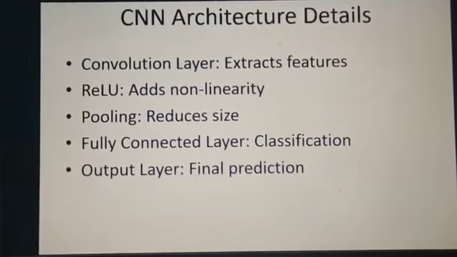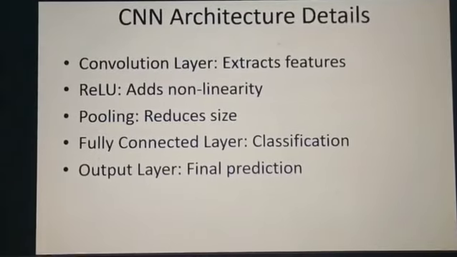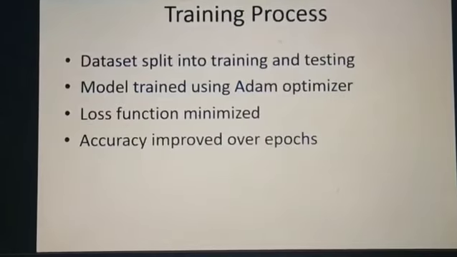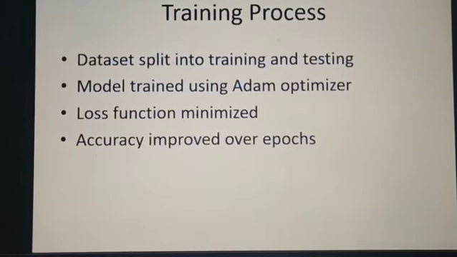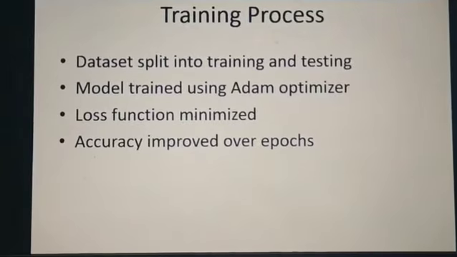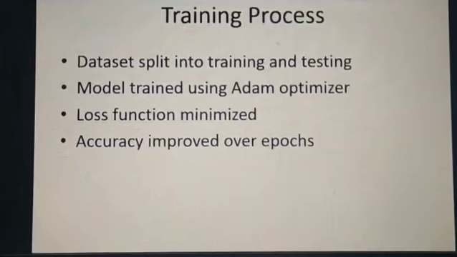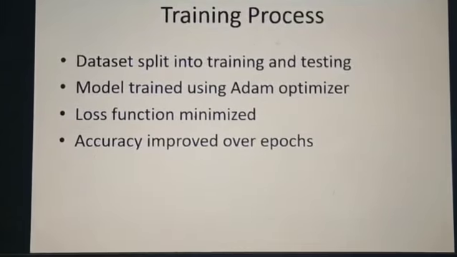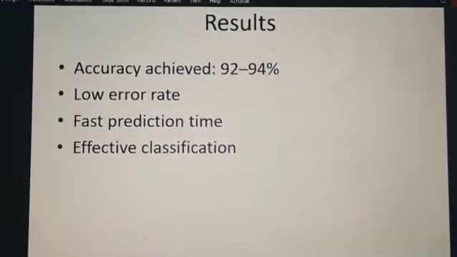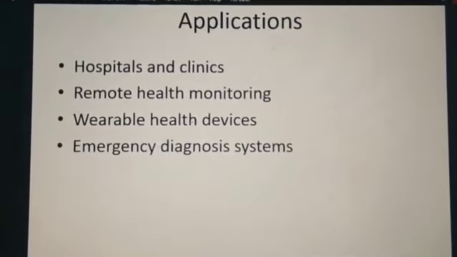Architecture: convolution layer with ReLU, pooling, fully connected layer, and output layer, which extract features, reduce dimensions, and give the final classification. Training process: the data set is split into training and testing, the model is trained using an optimizer, and the loss function is minimized. Results: accuracy achieved 92 to 94 percent, low error rate, fast prediction time and effective classification.